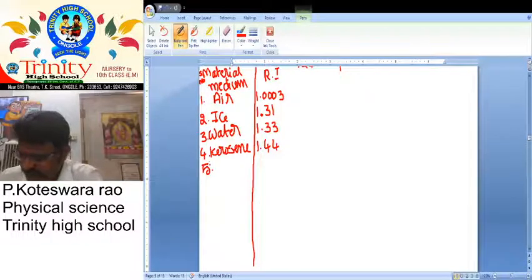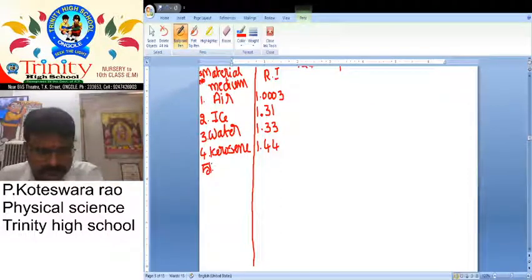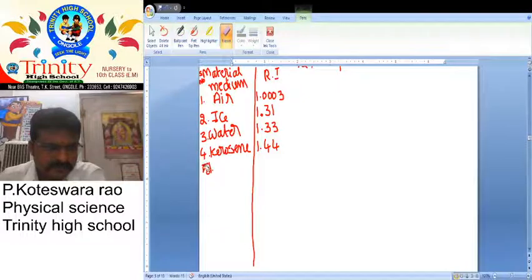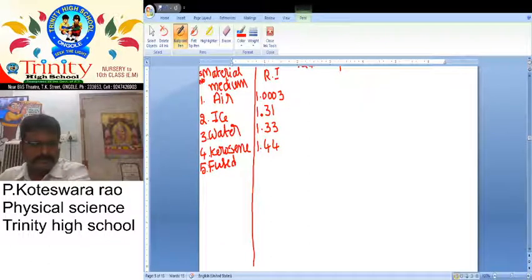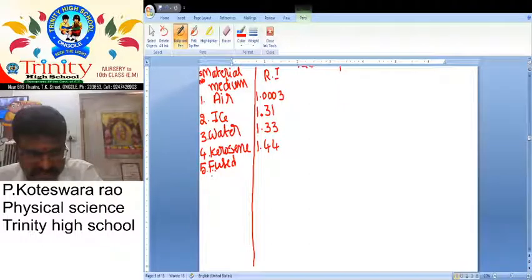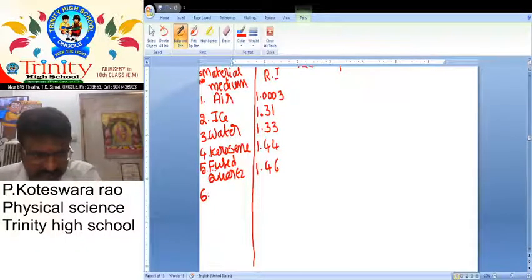Next, the fifth one is fused quartz. It is nothing but 1.46. Next, the sixth one is turpentine oil.